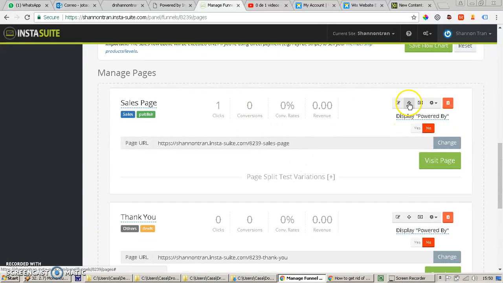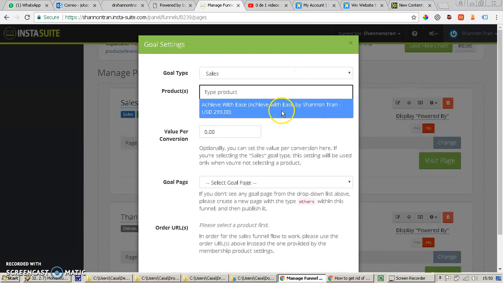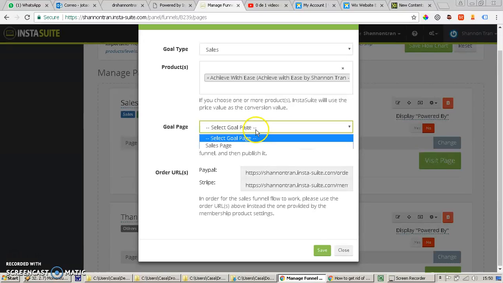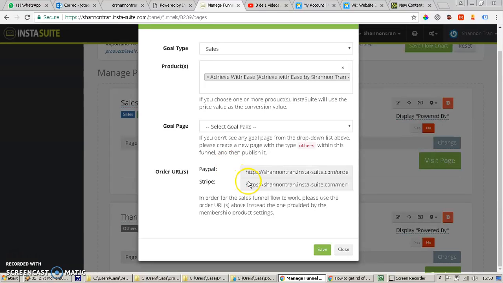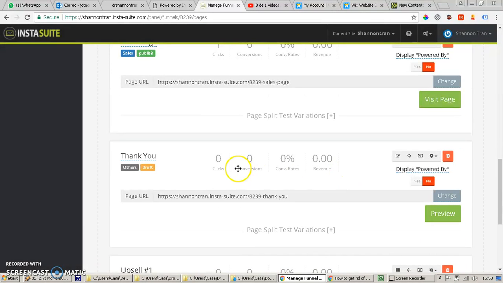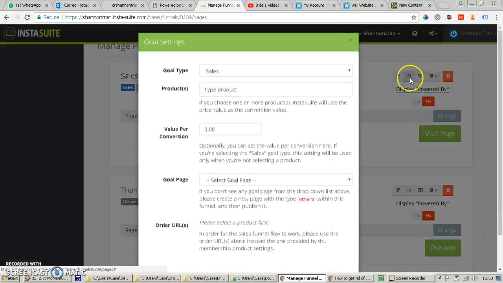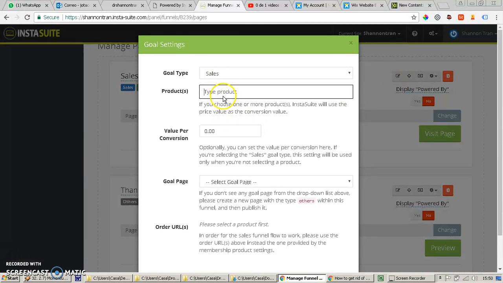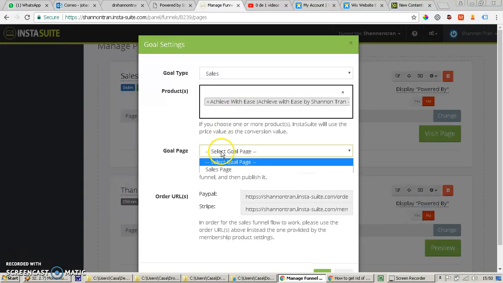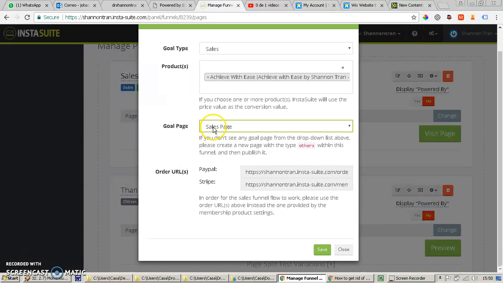Here to configure this, you go to this target, you put the product achieved with this, the sales goal, it's the goal page. There is an error here. Sales page. Now the goal page, if you don't see any goal page in the drop down, here's the page with the typos within this funnel. It should appear as thank you page. I don't know why it's not, but it doesn't matter right now. Right now I just want to show you how this works. So we're going to put the sales page and we're going to put save.